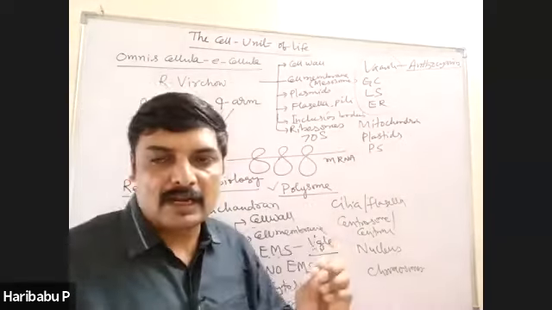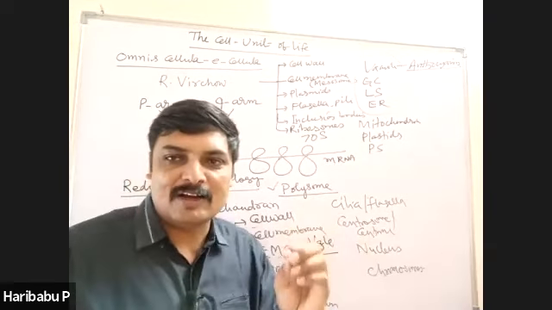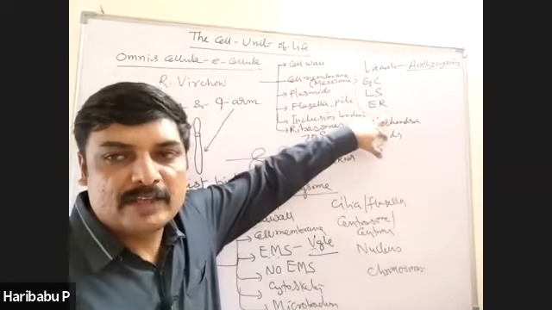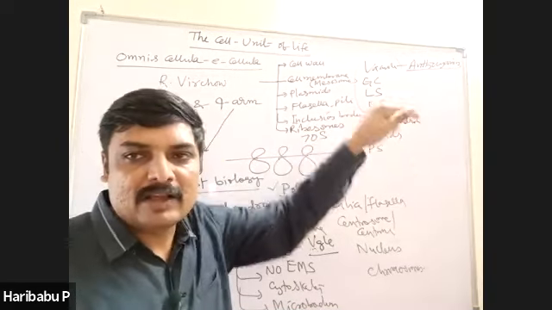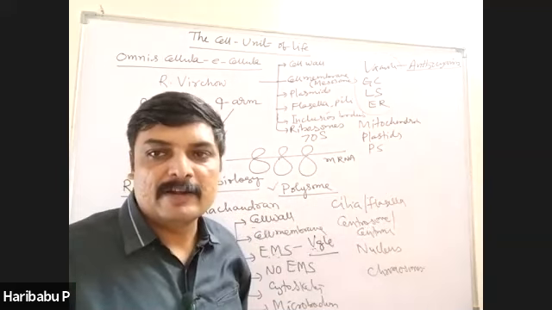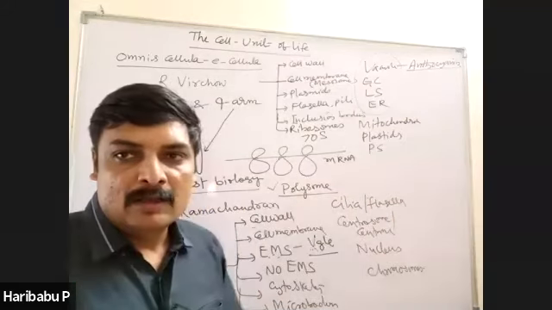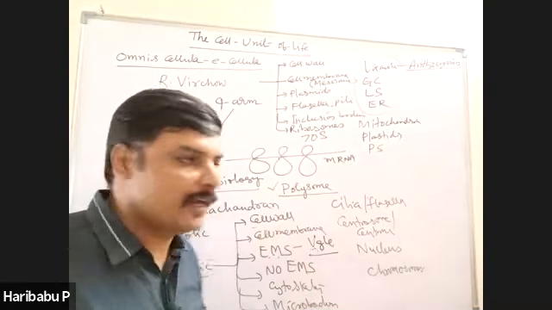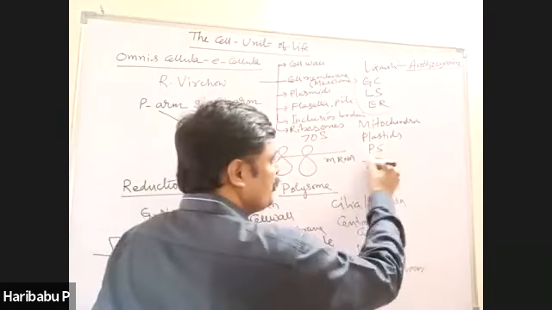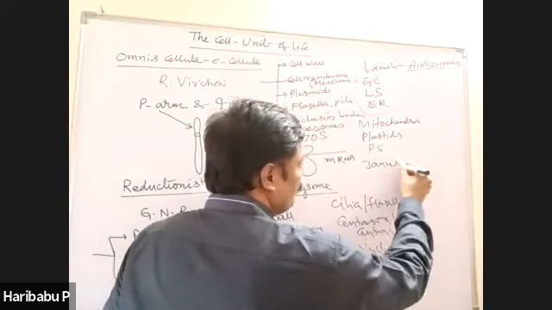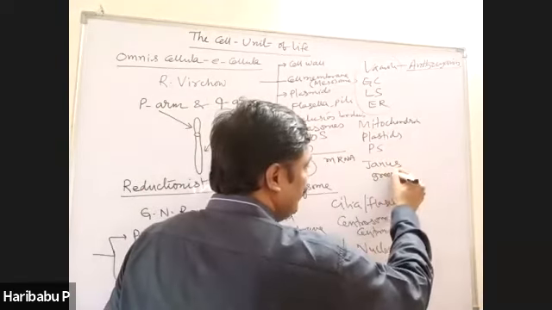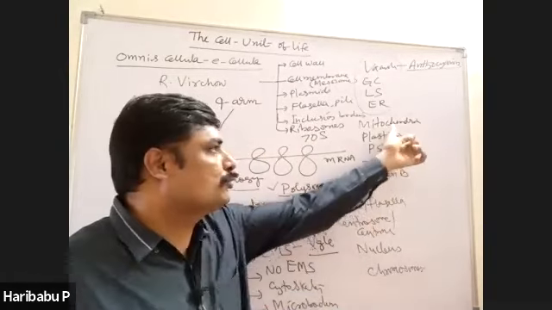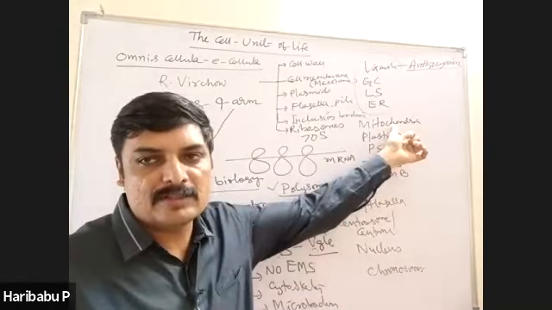Which cell organelles are self-duplicating or semi-autonomous cell organelles? These two. Why are they self-duplicating? Because they contain DNA. Which stain is used to observe mitochondria? Janus green B. Janus green B is used to see mitochondria because they are very small.